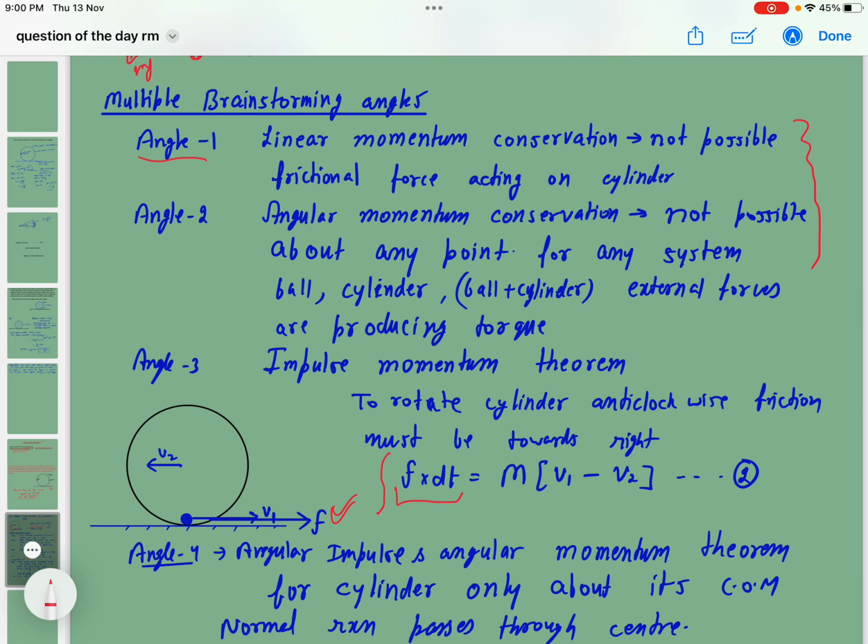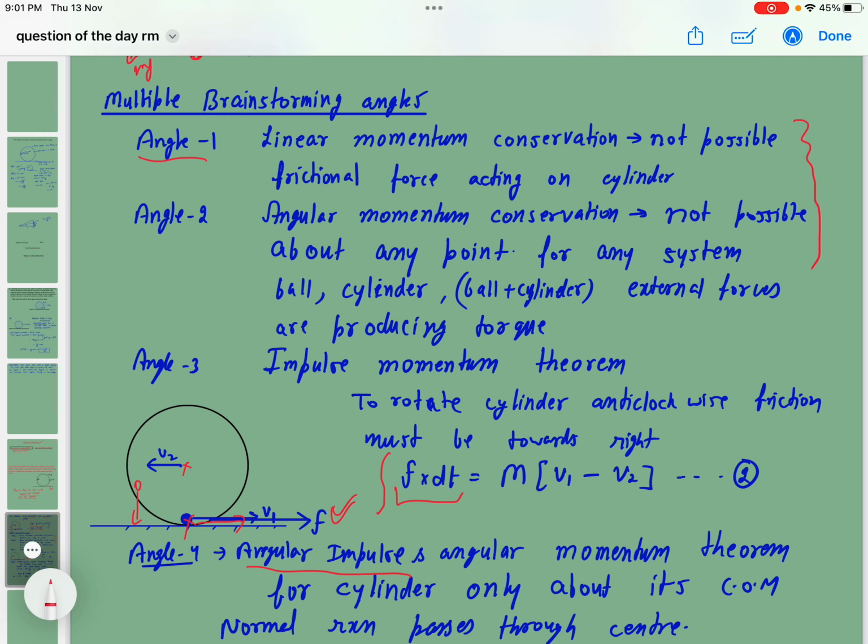If I take the cylinder and ball as a system, the angular impulse will be complex, because friction is applying impulse and the gravitational force is also acting at every instant. So applying the angular impulse theorem is becoming a difficult task, and we need to do more brainstorming about what else we can do.